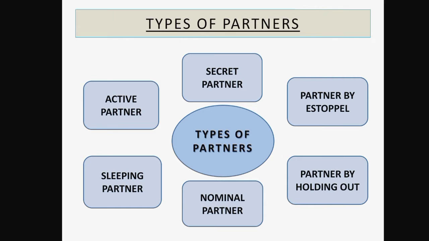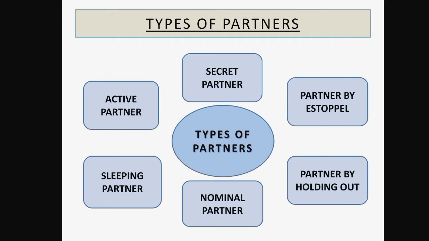Second, these partners are bound by the activity of other active partners. All the activities are performed by the other partners in the partnership firm. Now these partners contribute capital, so if they contribute capital, they are entitled to get a share in the profit or loss of the firm.